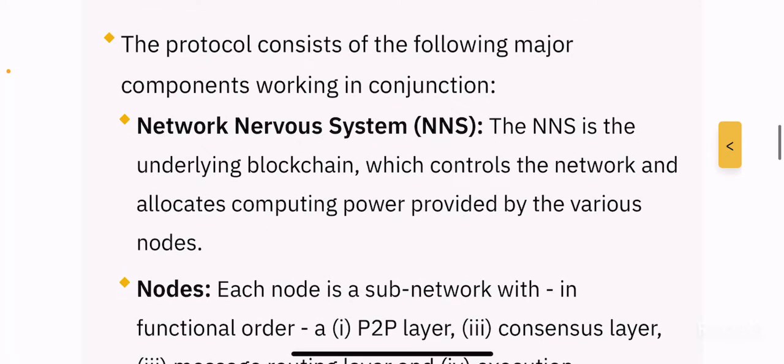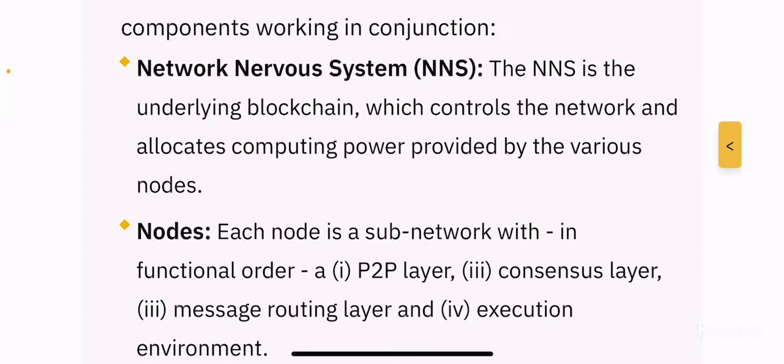The protocol consists of the following major components working in conjunction. Again, here they're trying to dig deep into the backbone, which is a combination of technologies that powers the internet protocol system, right? So we'll quickly go through this one by one.